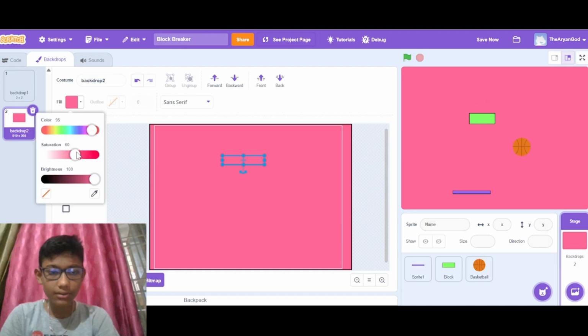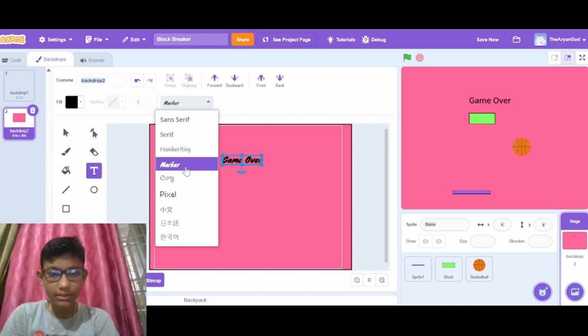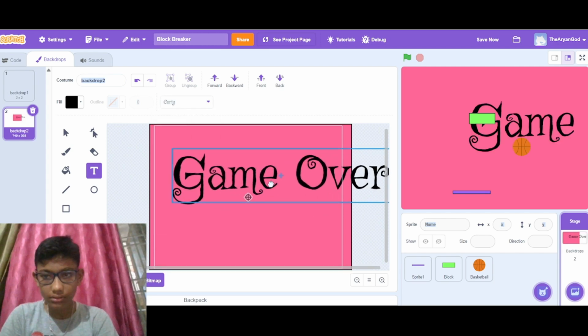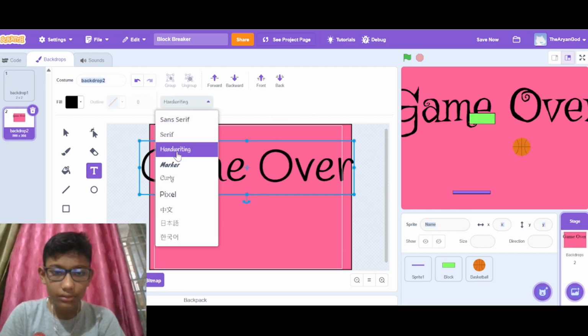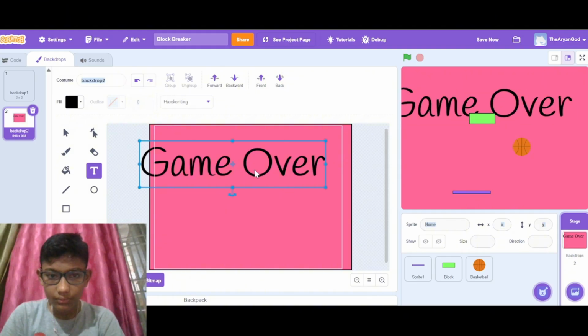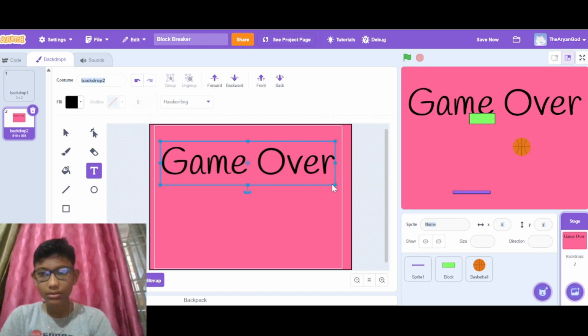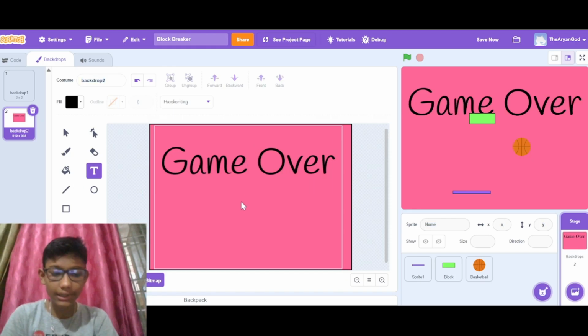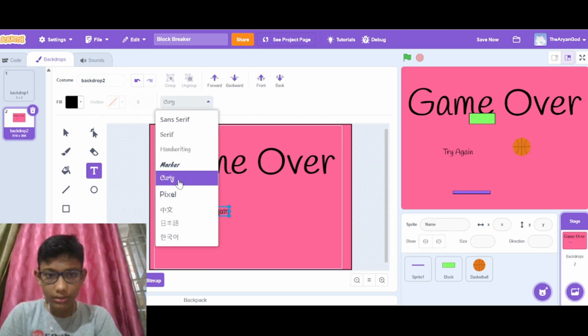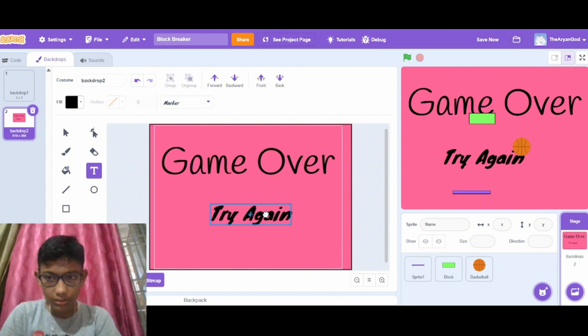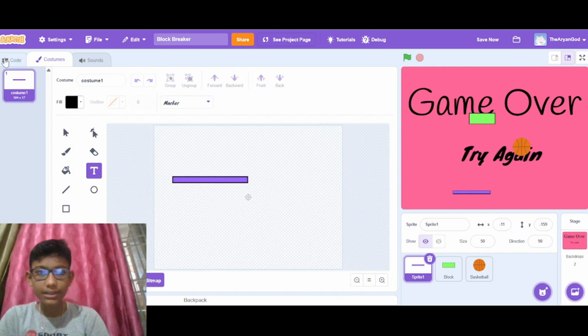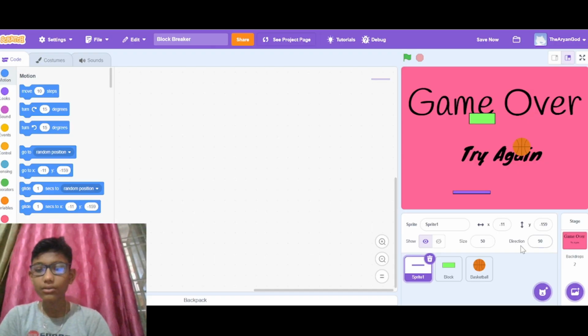Okay, so let's give a text color of black, and add the text try again.